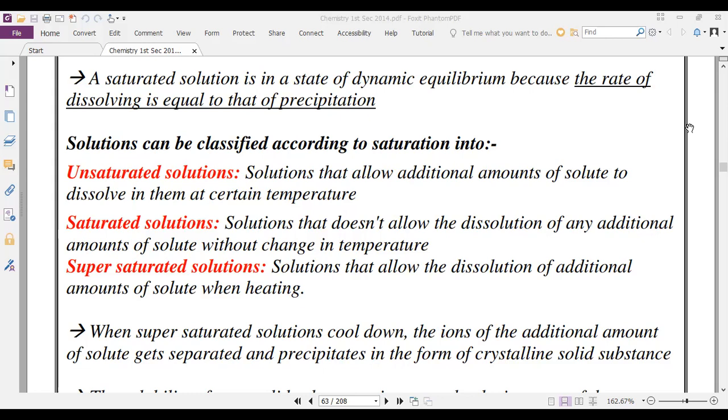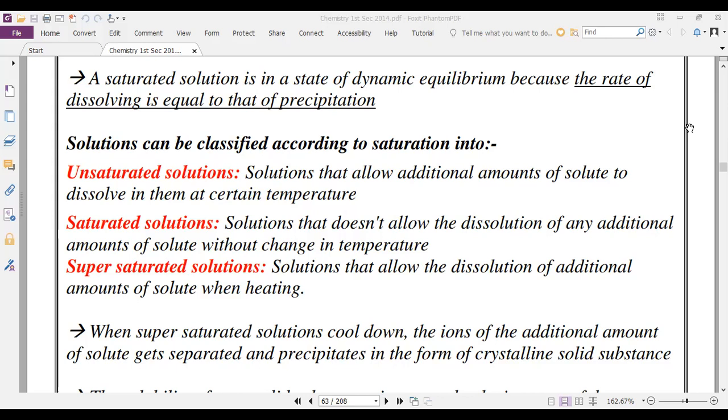Saturated solutions don't allow the dissolution of any additional amount of solute without a change in temperature. It's very important to note: without a change in temperature. What happens if you change the temperature? The extra sugar will dissolve.